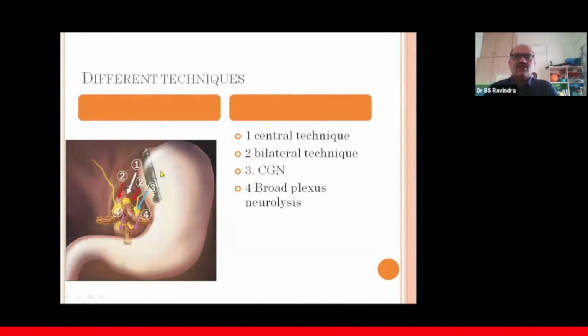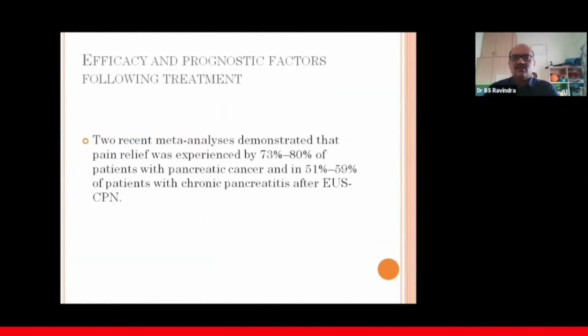And broad plexus neurolysis, that is BPN, is where you inject at the origin of the celiac artery and also at the origin of the SMA. That's broad plexus neurolysis. These are the different techniques of EUS-guided celiac plexus block and celiac plexus neurolysis.